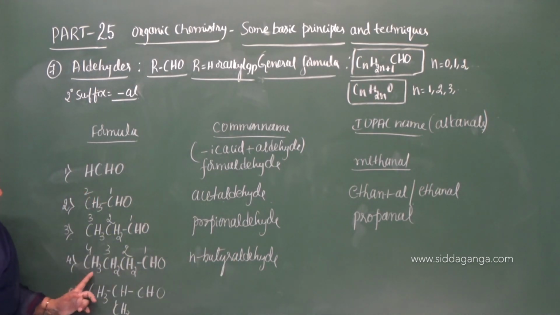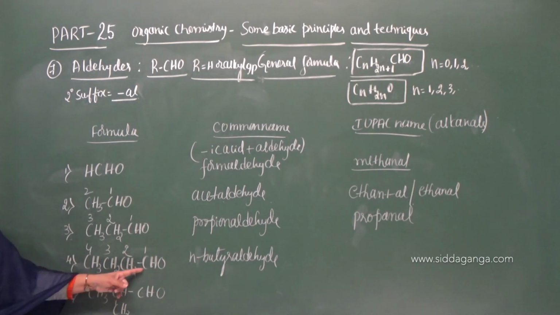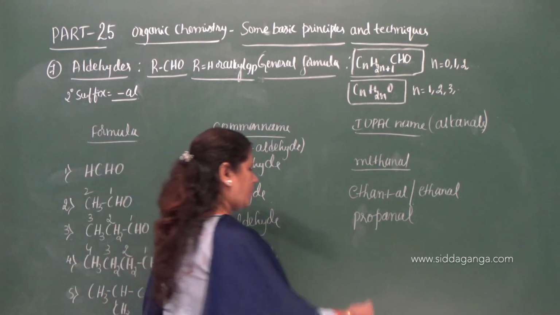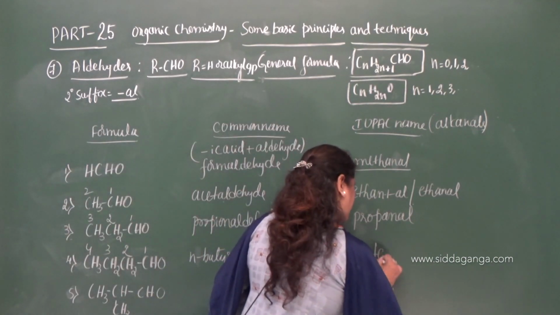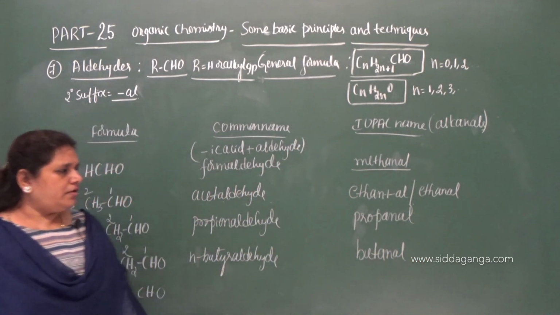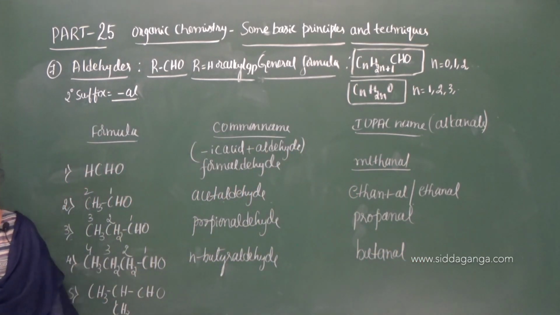Why is it n? Because the carbon chain is straight, therefore it is n-butyraldehyde. And what is the IUPAC name? 4 carbon atoms are there, but-an-al. So butanal is the IUPAC name of n-butyraldehyde.